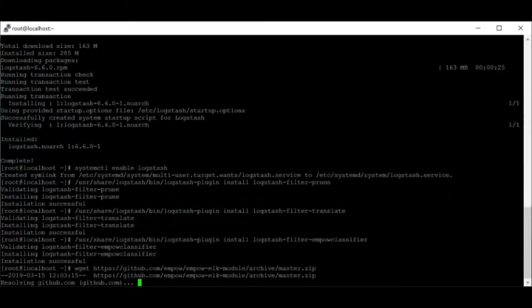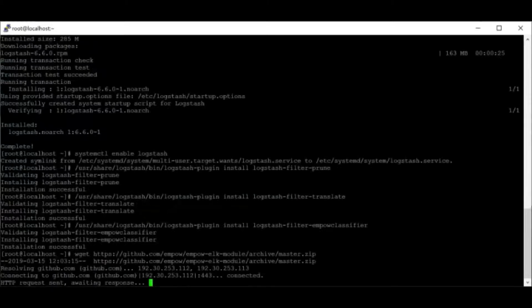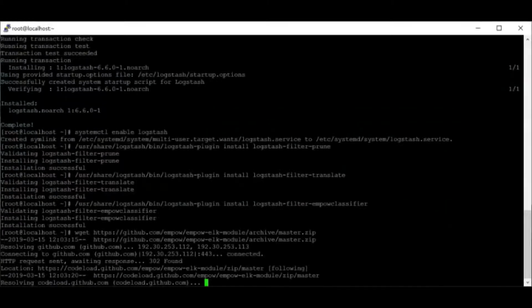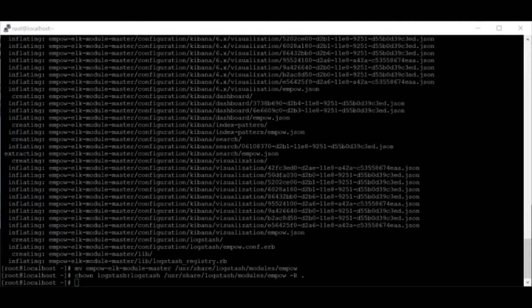So let's pull the module, and then we can install that module. As you can see, I've moved it from the unzipped directory to the modules, and obviously created an empow module. I've also changed the ownership to Logstash from the user that I am.